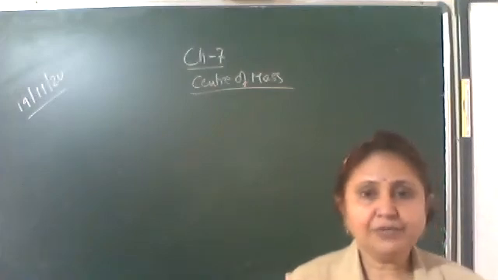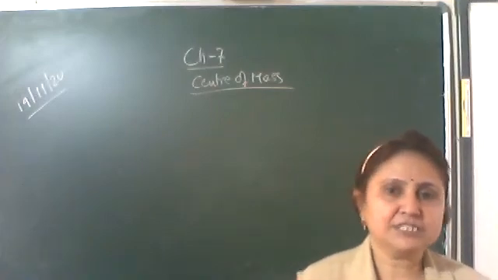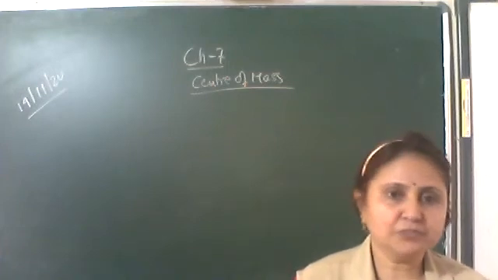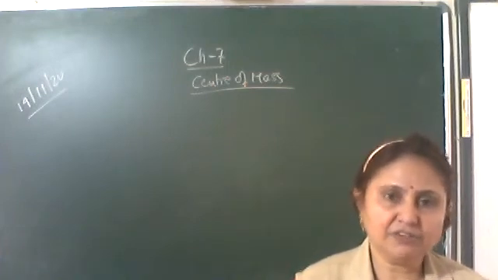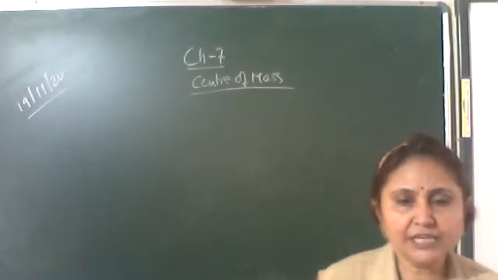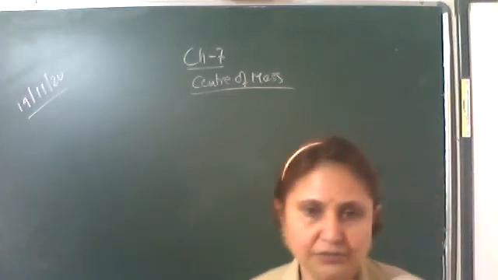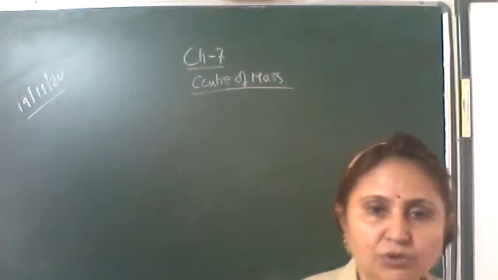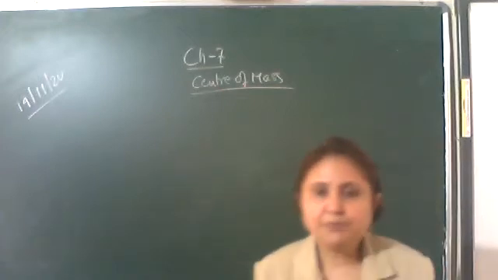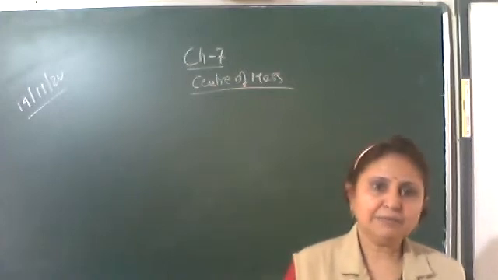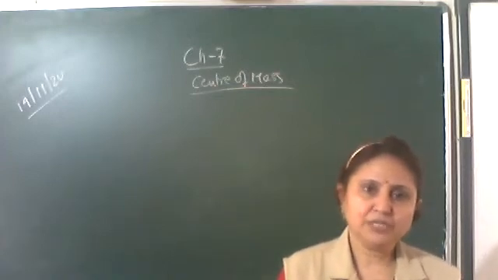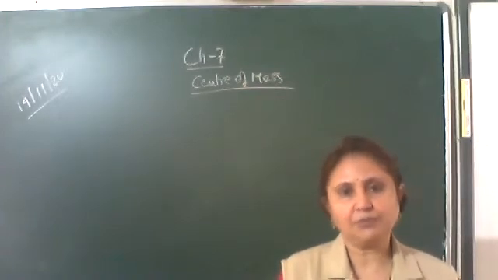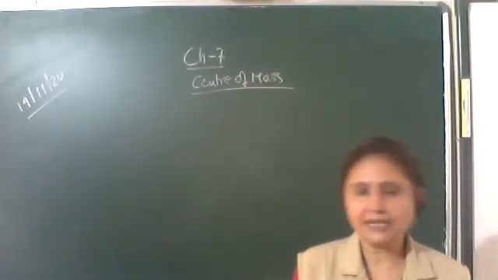A point where the whole mass of the body is supposed to be concentrated. That point in the rigid body, we call it the center of mass. And the body can be balanced at that point. For example, if a notebook is there, you keep your finger at the center, you can balance your copy at that point. So that point is the center of mass, and the whole mass of the body is supposed to be concentrated at that point.